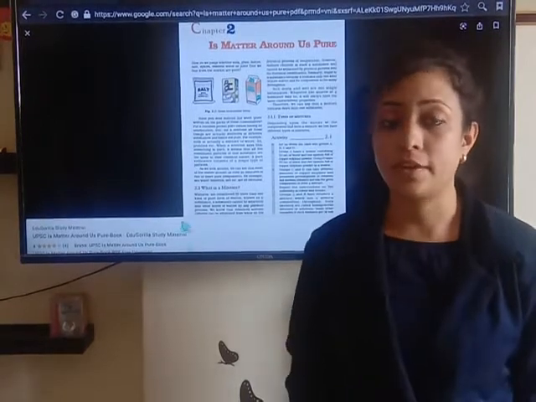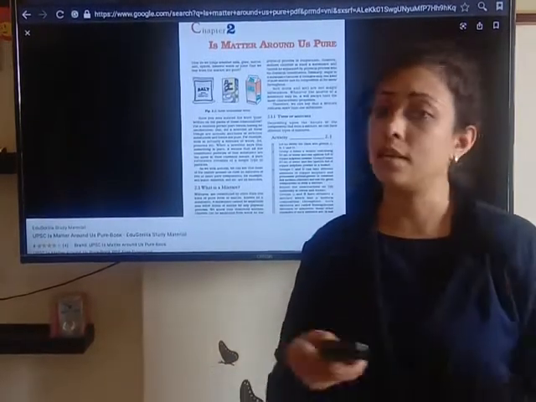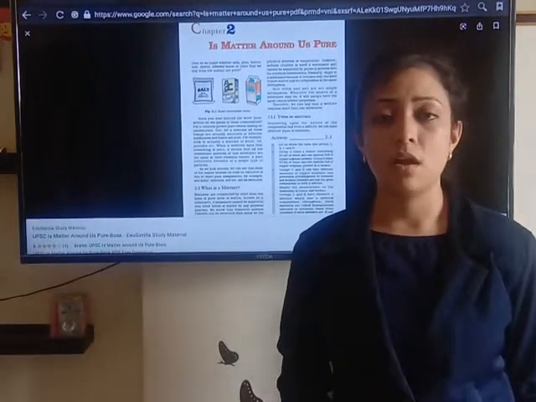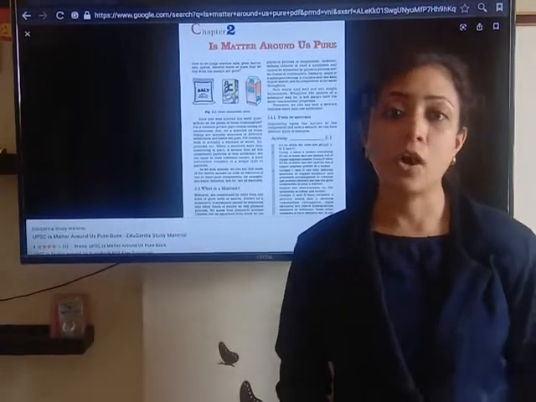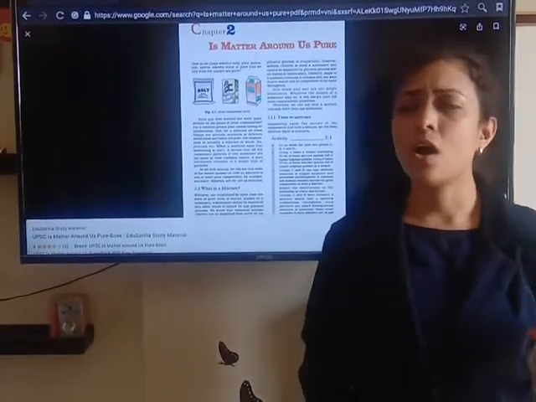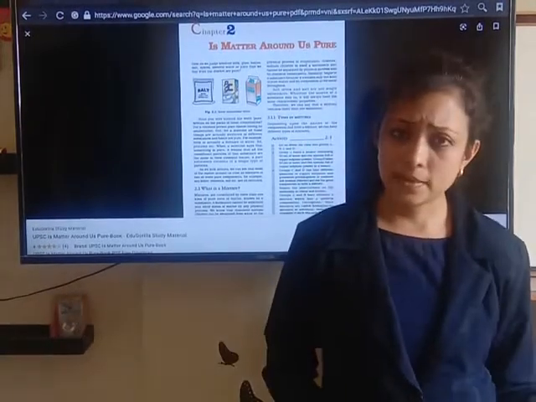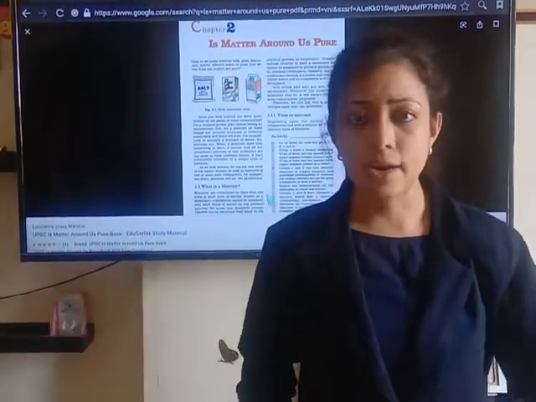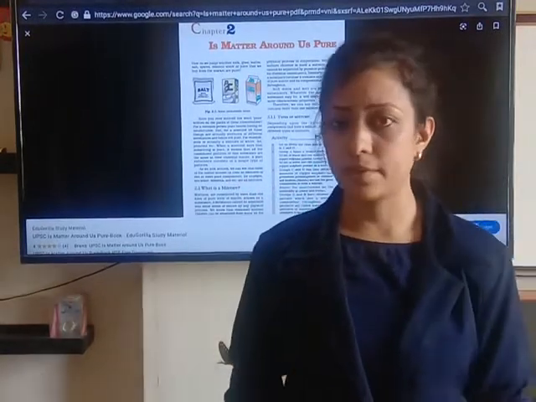In mixture what will you write? 22 karat gold. Here 24 karat gold in pure substance, in mixture 22 karat gold, where 22 parts of gold are there and 2 parts of copper or silver are there. Or you can write sugar solution, salt solution, copper sulfate solution, air, soil. Lots of examples are there of mixture.